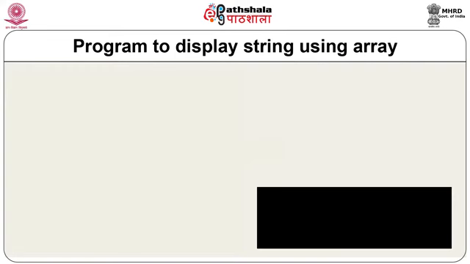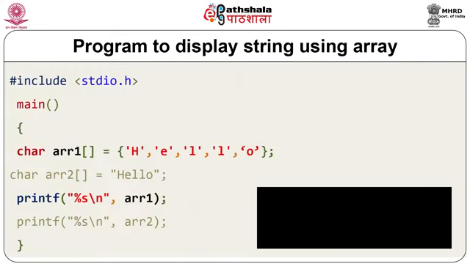You can see second example. This program displays string using array. This is one more program which elaborates character handling using array. In this program you can see difference between how to handle two different arrays, array 1 and array 2. These are the names of array.